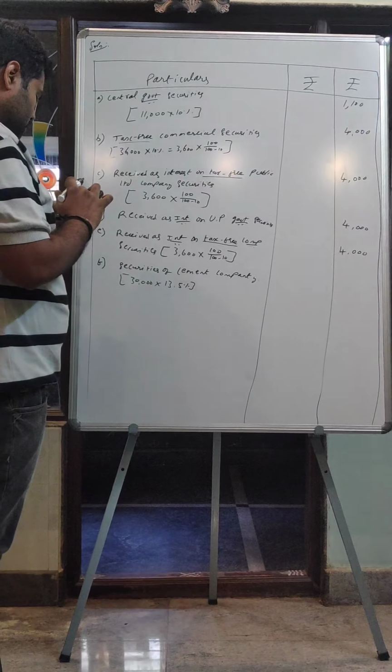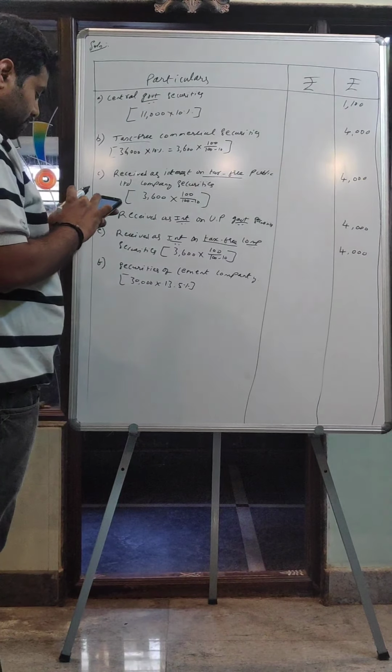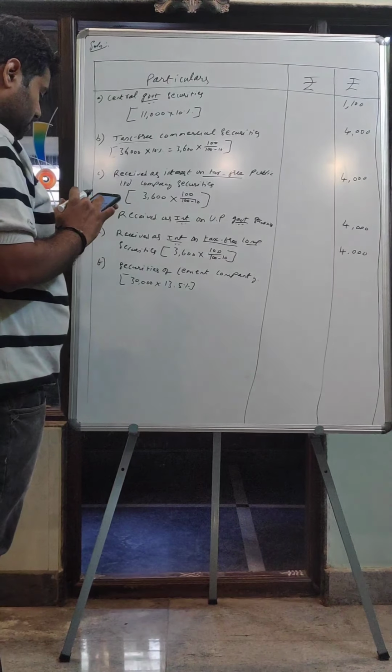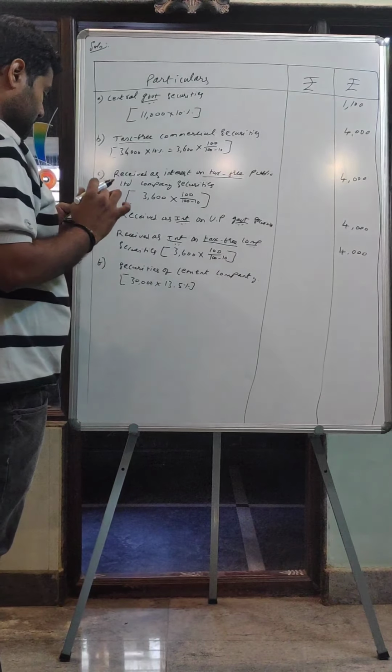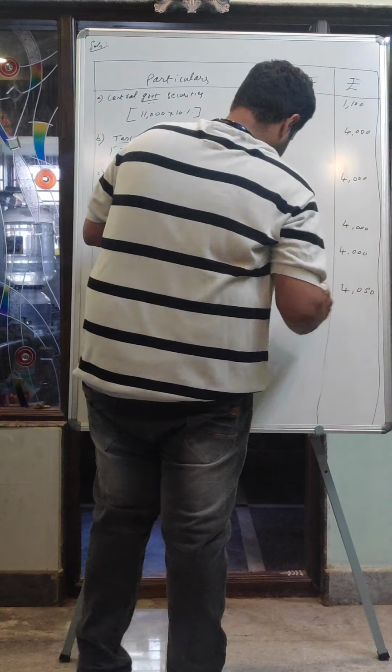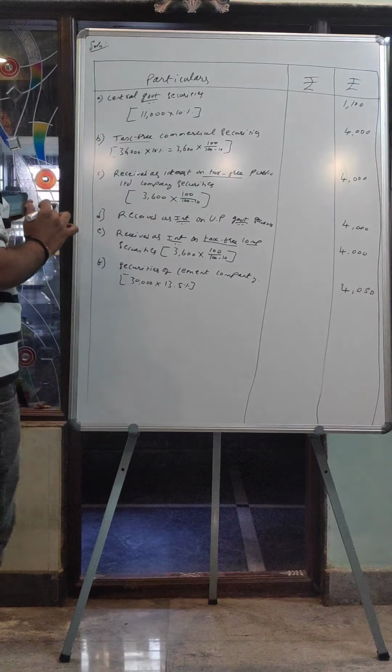Let me calculate this. 30,000 into 13.5% comes to rupees 4050. Next one.